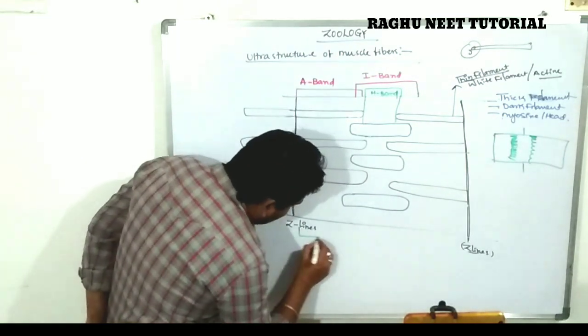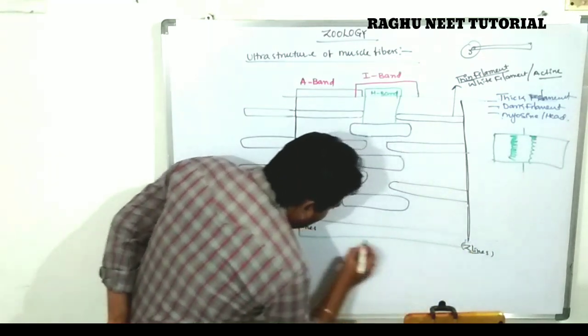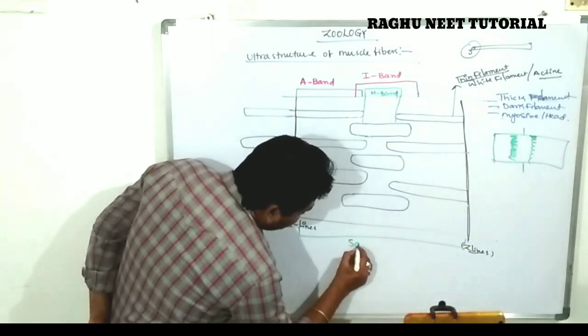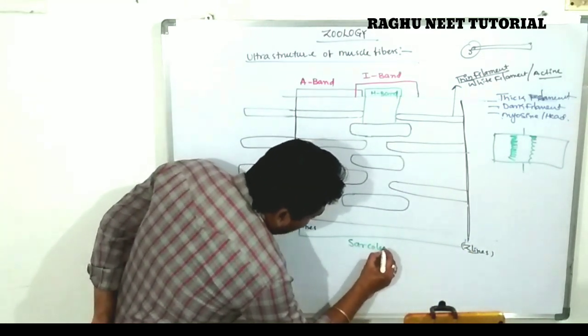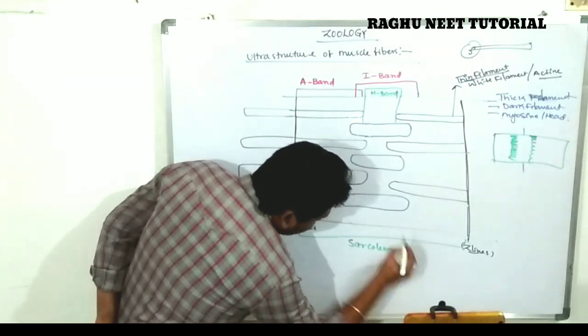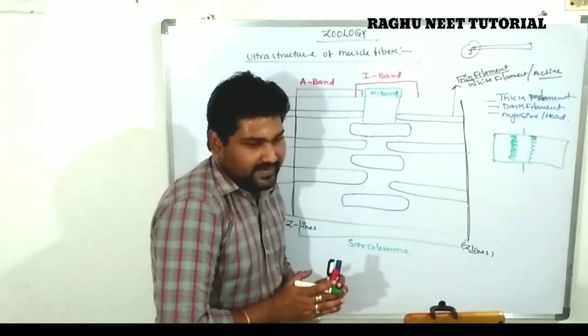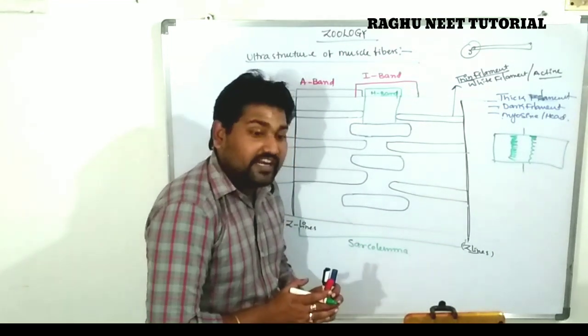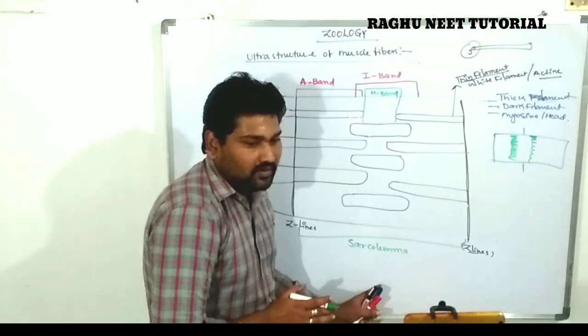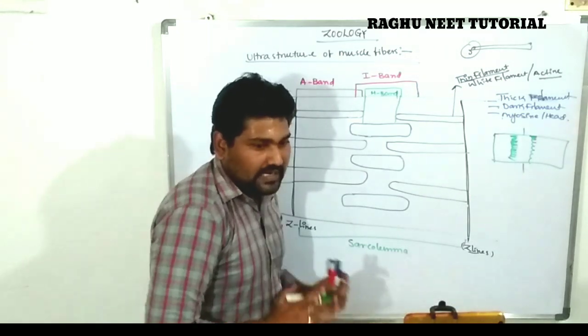In between the two Z lines, covered by a membrane, is known as the sarcolemma. What is a sarcolemma? The muscle fiber is covered by the outermost covering membrane known as the sarcolemma. The Z line is the end of the muscle fiber.